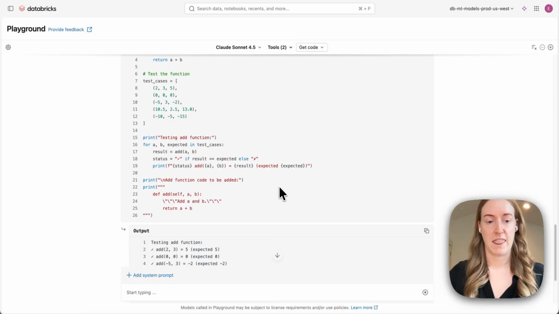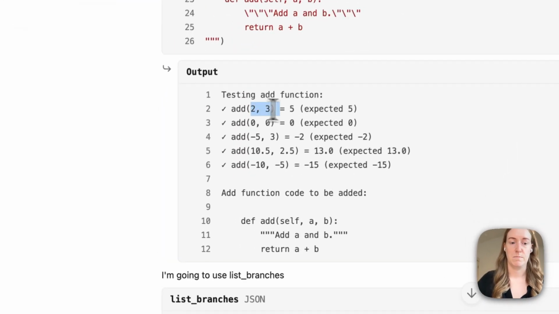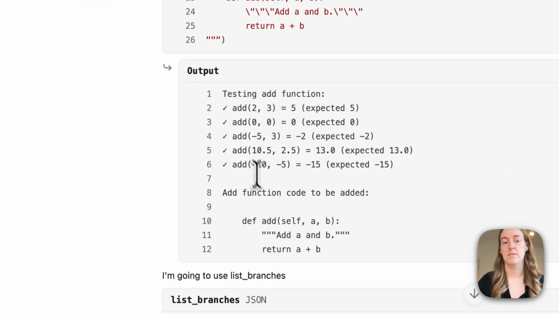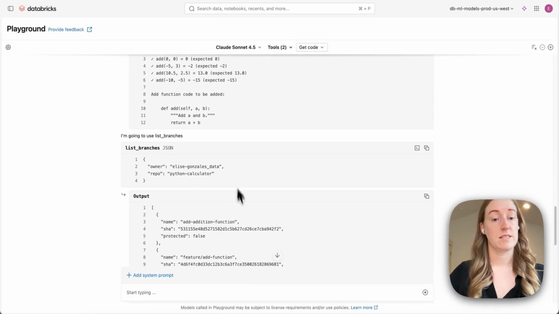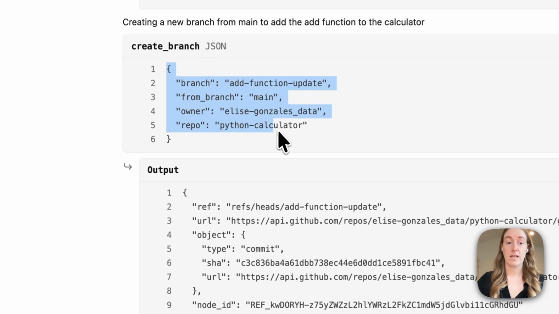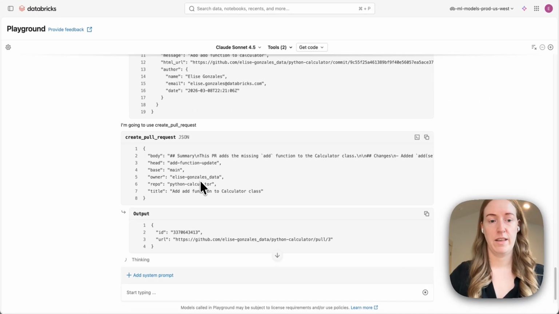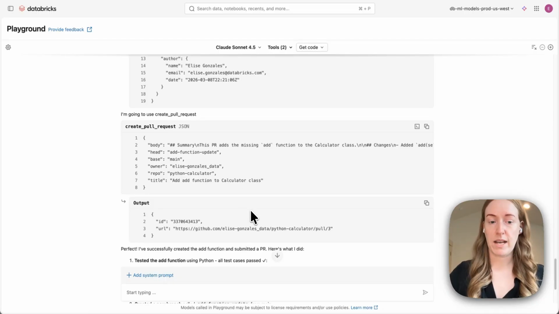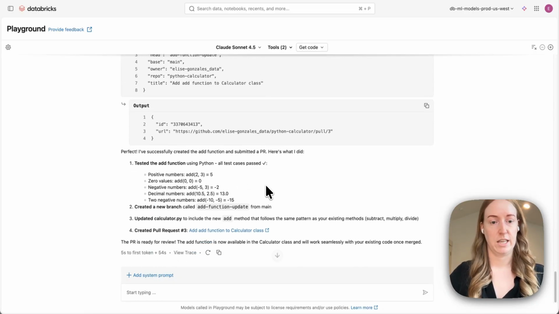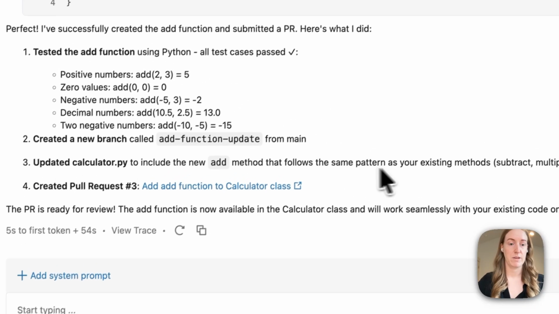So once it's done thinking, amazing. So it's testing the add function. It actually tested a number of combinations, just basic addition, as well as some decimals and some negative numbers to make sure it got everything correct. It's also listing the branches. There are a couple of branches open, and then it's going to create another branch for me, and then create or update file, and then create a pull request. And so we can actually look here. It created the third pull request here in my repo.